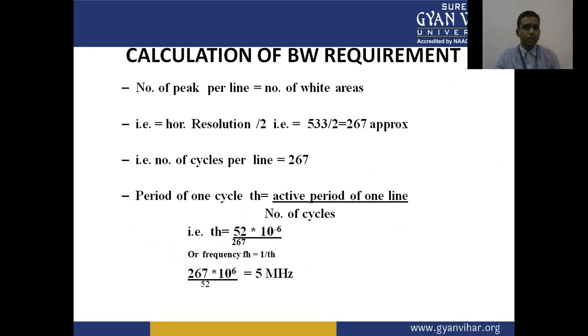The number of peaks per line is equal to the number of white areas, that is the horizontal resolution upon 2. Horizontal resolution is 533 upon 2, that is approximately 267. That is, the number of cycles per line is equal to 267. The period of one cycle is the active period of one line upon the number of cycles. So the channel bandwidth for video signal transmission is 5 megahertz in the TV transmission system.